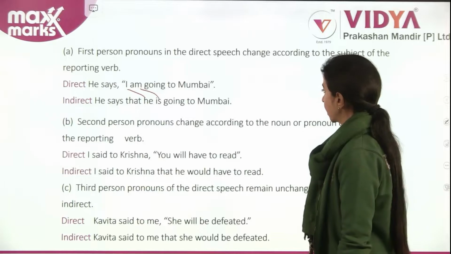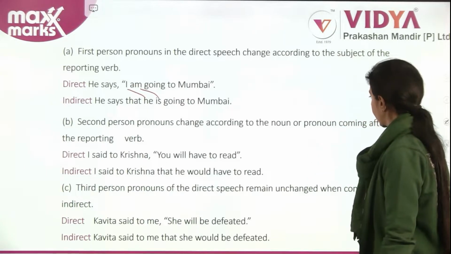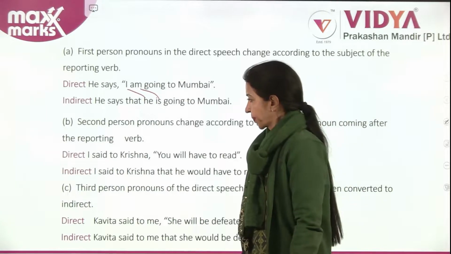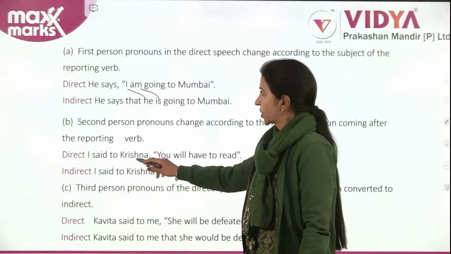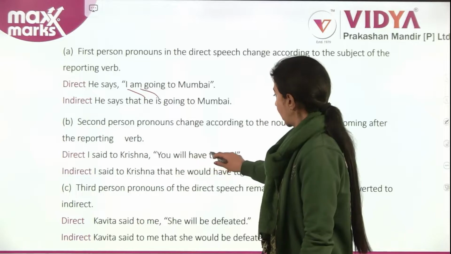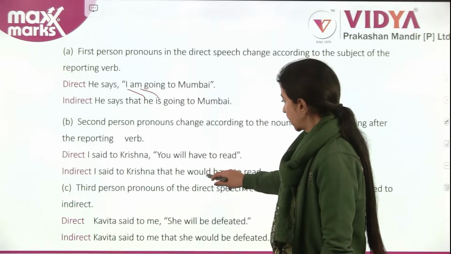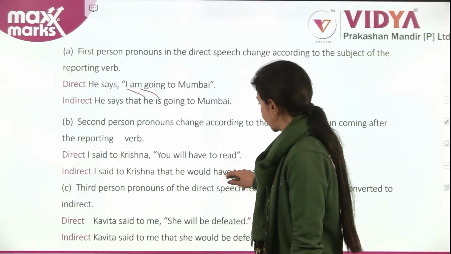Second person pronouns change according to the noun or pronoun coming after the verb. I said to Krishna, "You will have to read." I said to Krishna that he would have to read.